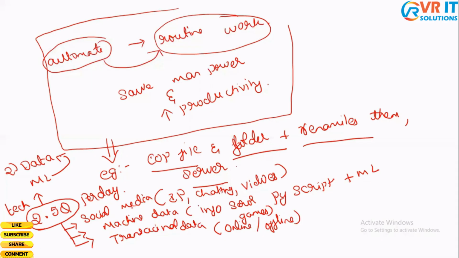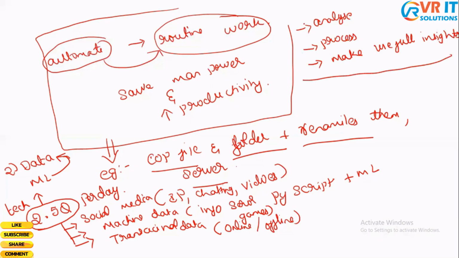Now, how does machine learning fit into this? How is machine learning even related to this data? Let us try to understand this. Since we produce a huge amount of data, we need to find a method that can analyze our data, process our data, and make useful insights from this data. So this is where machine learning comes into the picture. The data which we generate every day, machine learning analyzes and processes, and we make useful insights from it.